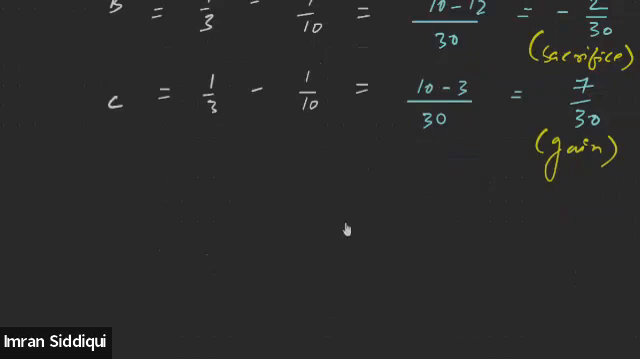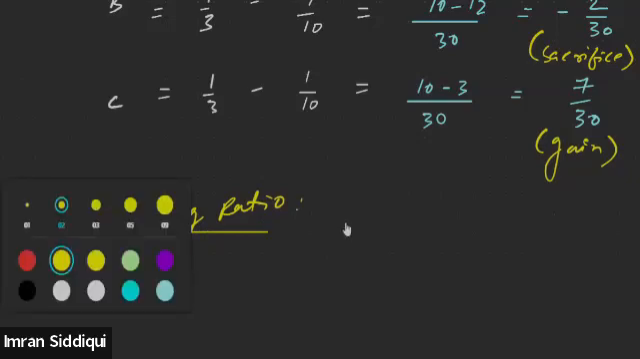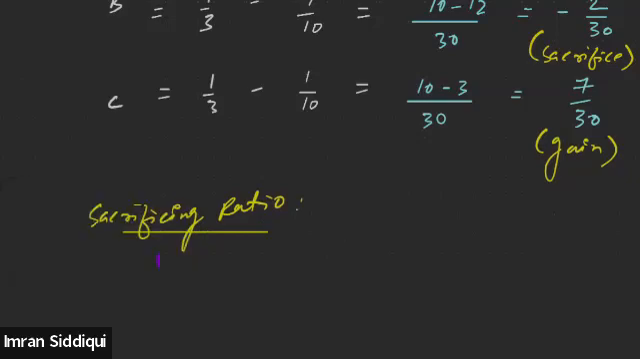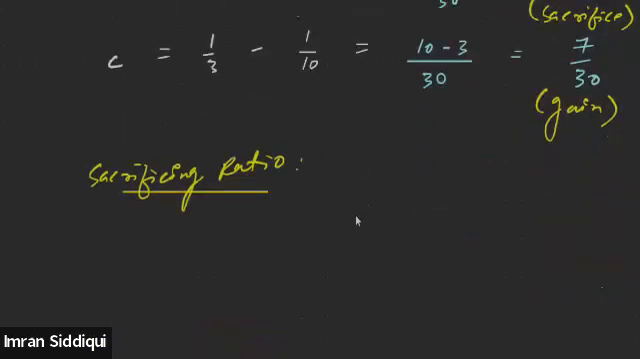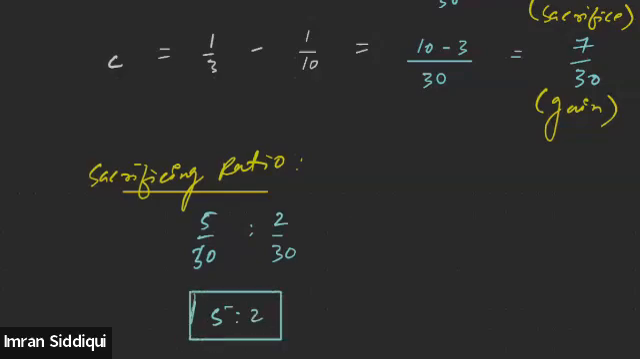Right. After that, we need to find out the sacrificing ratios. We won't be able to find out the gaining ratio since only one partner is gaining. So we don't have to find out the gaining ratio. And two partners are sacrificing, so we will be able to find out the sacrificing ratio. One is sacrificing 5/30 and the second one is 2/30. So the ratio is 5:2. Got it, everyone? Is this clear?